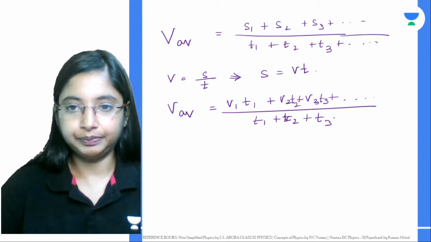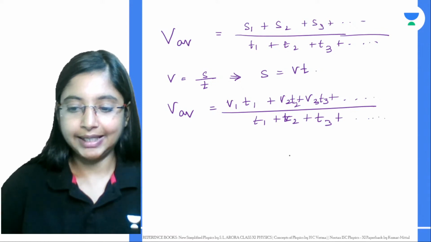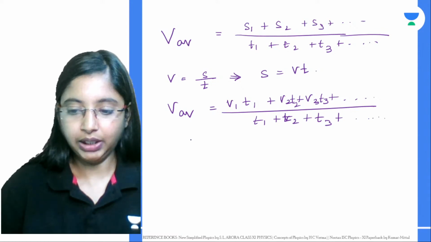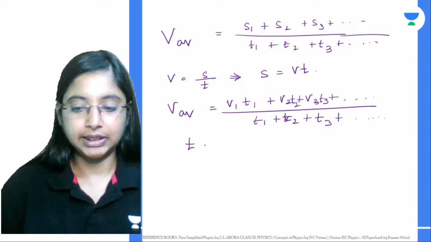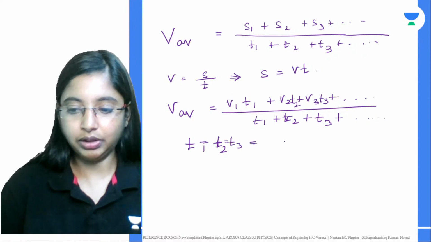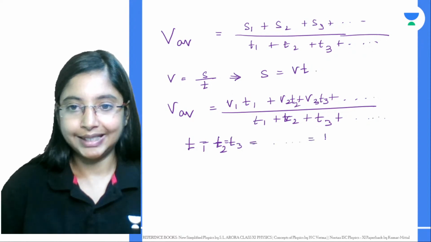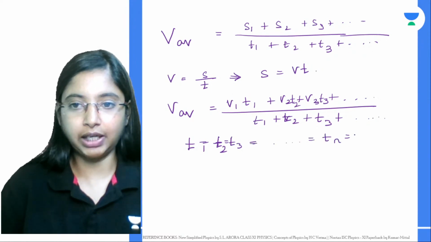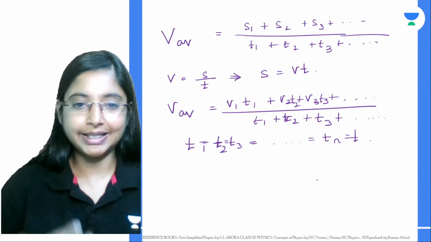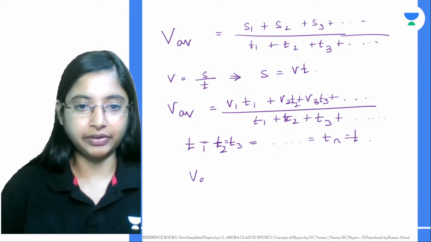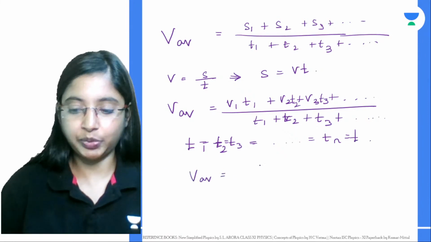Now from here, let's say the time becomes equal: t1 is equal to t2 is equal to t3, and so on up to tn. All of this, the total time becomes t. This is a special case. So what will happen to the average speed now?